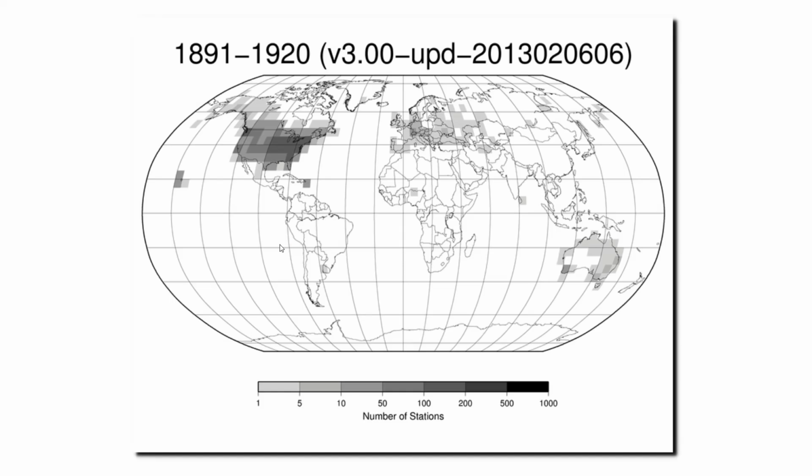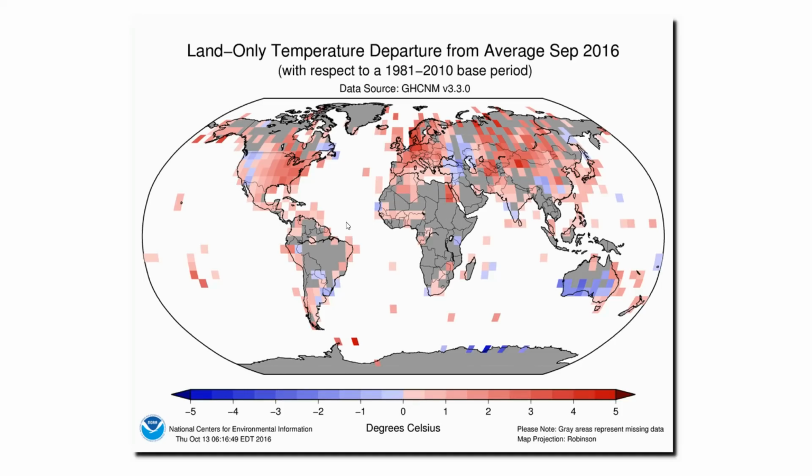But the focus of this video is the correlation between U.S. snow cover and U.S. fall-winter temperatures. The U.S. temperature data is extremely important because the vast majority of high-quality long-term temperature data on Earth's surface is in the United States. This map is from NOAA and shows where they have daily temperature records from 1891 to 1920. You can see that the United States has the majority of them. There's some in Western Europe, some in Australia, and very few in the rest of the world. Thus, the data tampering which is going on in the United States is critically important for the long-term global temperature record. And even now, the coverage in much of the rest of the world is very poor.